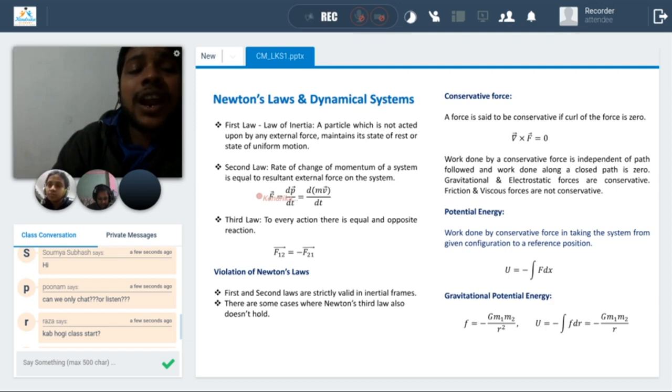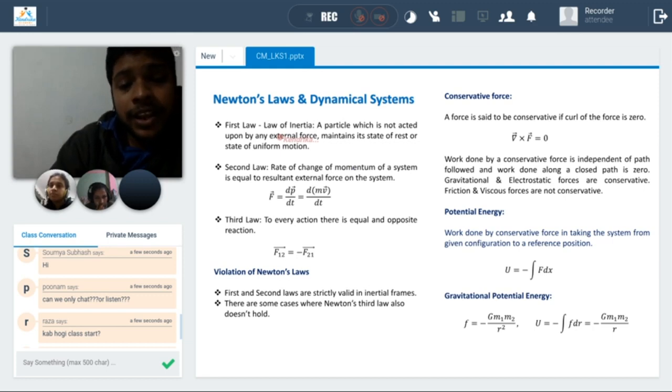So Newton's law has a limitation, a constraint where it doesn't work properly. That is why we need to develop some other mechanism, and that is how relativity and quantum mechanics come in.